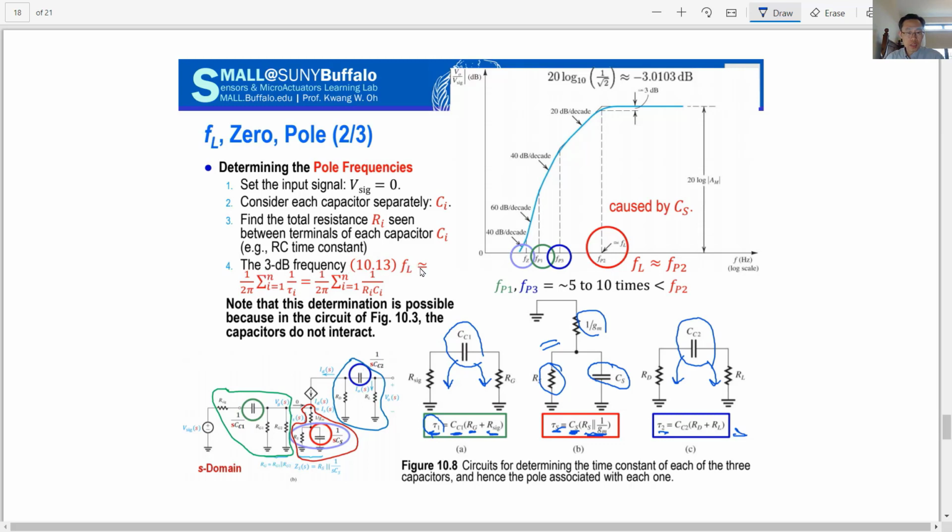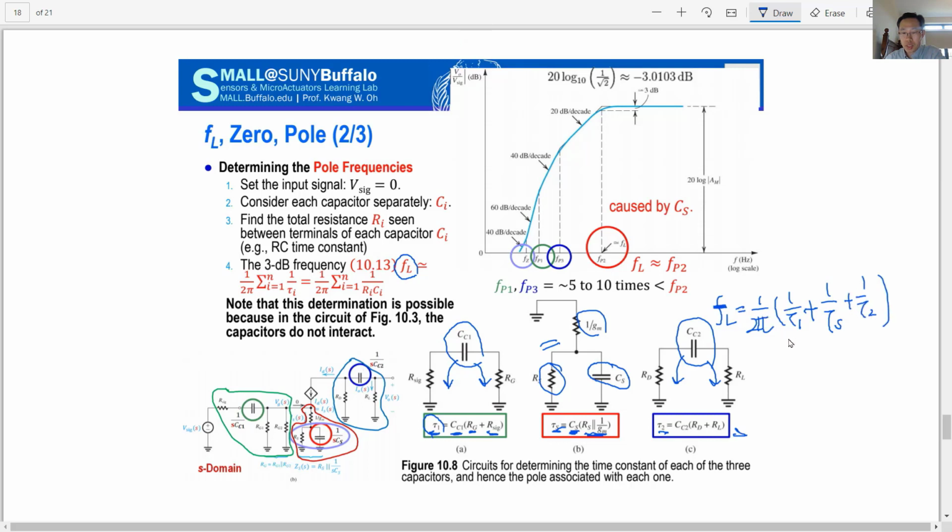So in general, to calculate the real lower 3 decibel frequency, we calculate 1 over 2 pi, because we want to calculate the frequency in terms of hertz. Okay, you calculate the first frequency plus 1 over the bypass frequency plus 1 over tau 2.